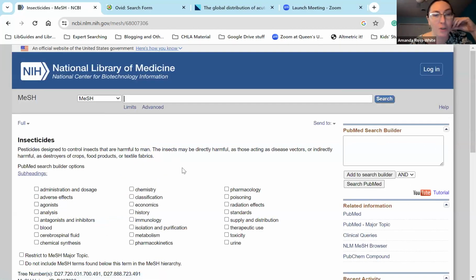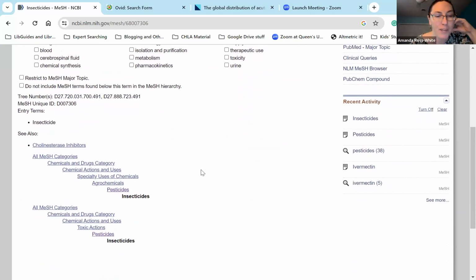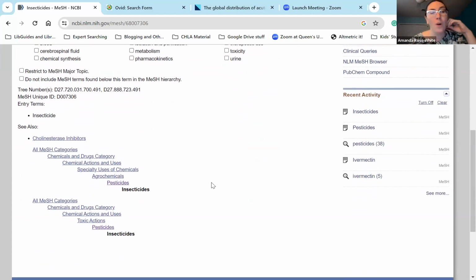And I'm just going to again go to that. Pesticides designed to control insects that are harmful to man. And again, we can see a definition here. One of the things I wanted you also to see with this example is you'll notice under insecticides, there's nothing narrower. There's no narrower terms.